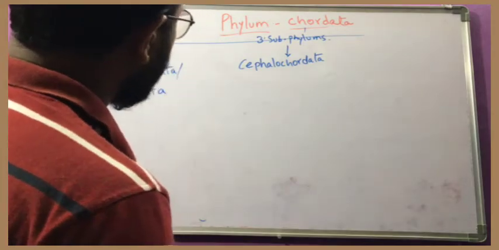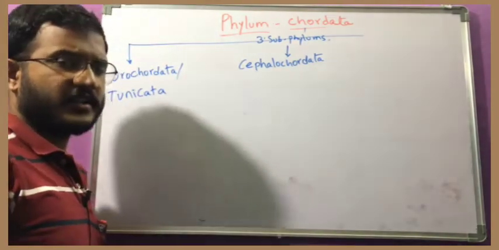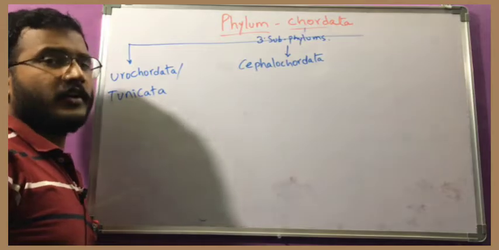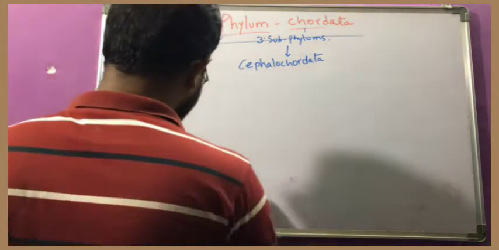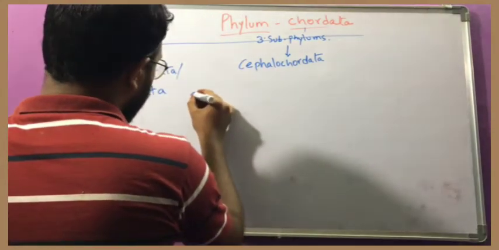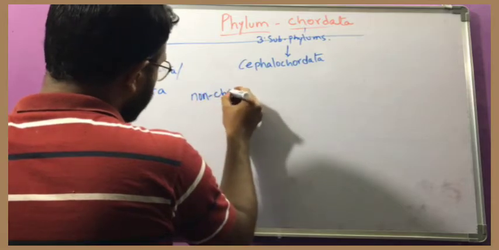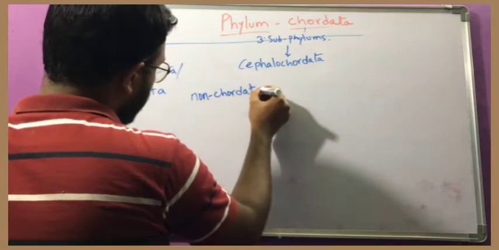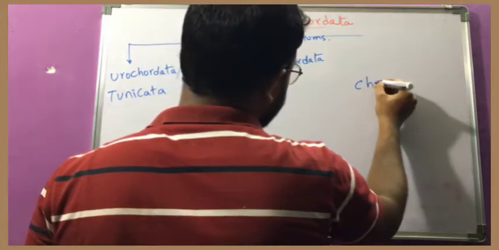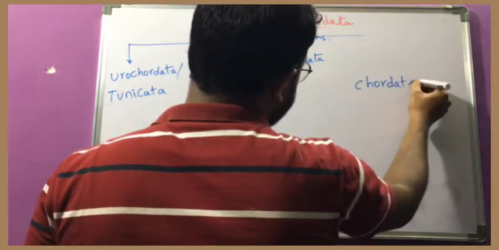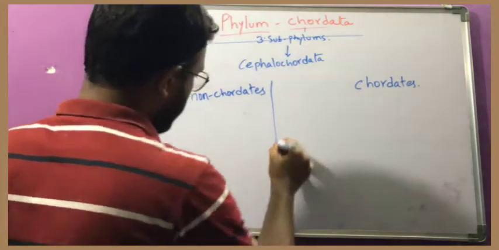And before that, we have to see some basic important differences between chordates and non-chordates. So here I am writing non-chordates and chordates. For some basic differences you have to know between these two.